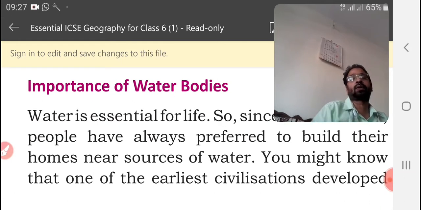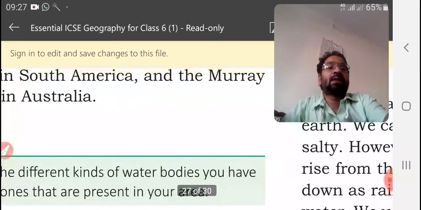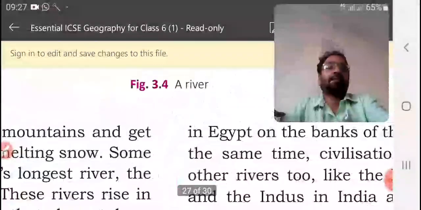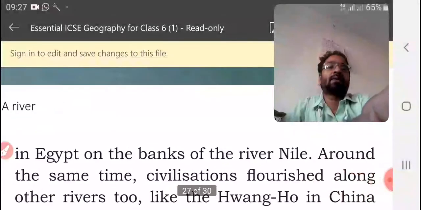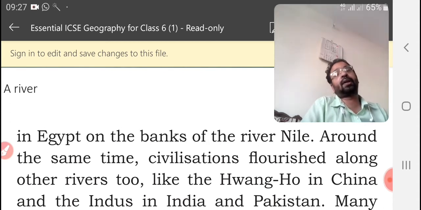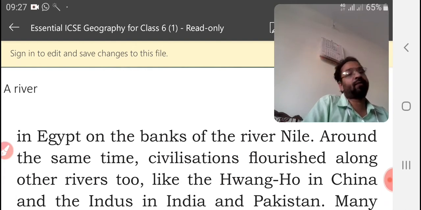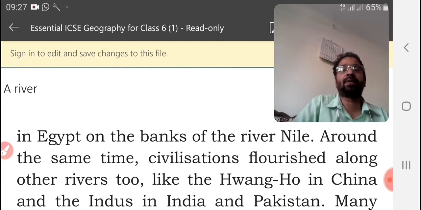You might know that one of the earliest civilizations developed in Egypt on the banks of the river Nile. Almost all civilizations in early times developed near the banks of rivers, like the Egyptian civilization and the Indus Valley civilization.